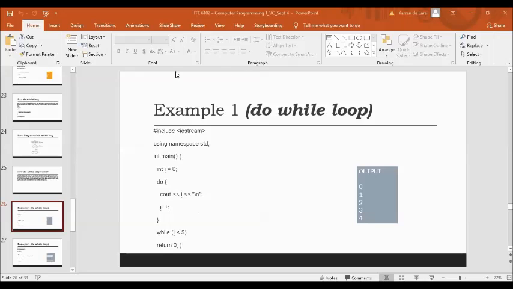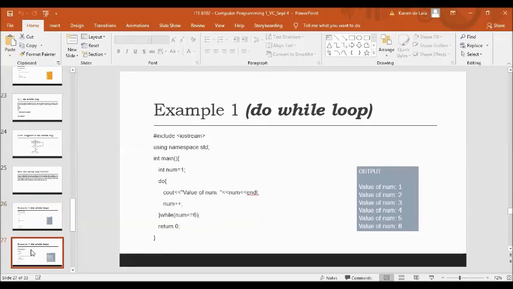Okay, so next we have another example of your do while. So include iostream, using namespace std, int main, open curly brace, int num is equal to 1. So we use as data type again integer and your identifier num, which initializes to 1. So do cout value of num, so display the value of your variable. So num plus plus increment, while num is less than or equal to 6, and then return 0.